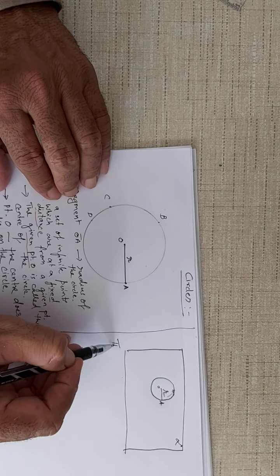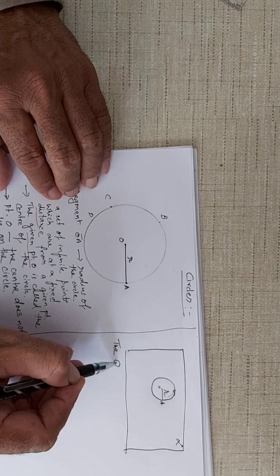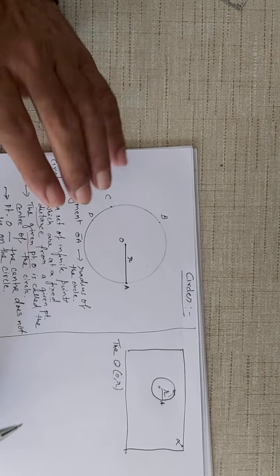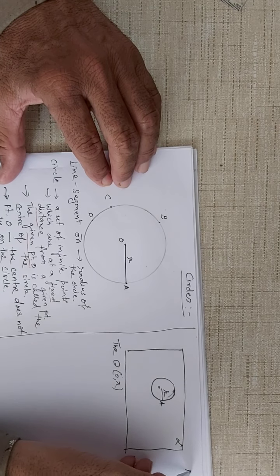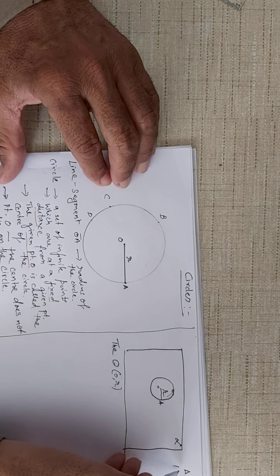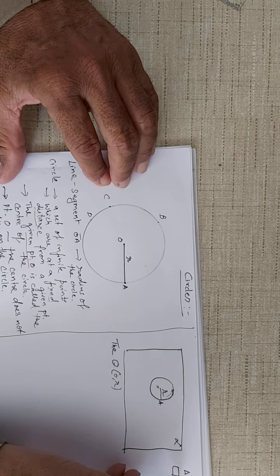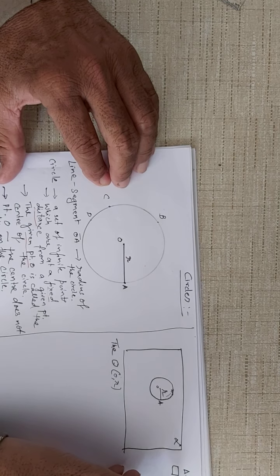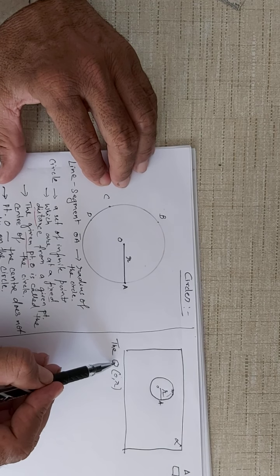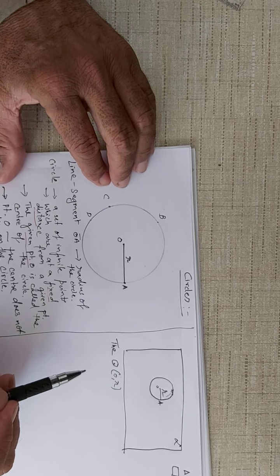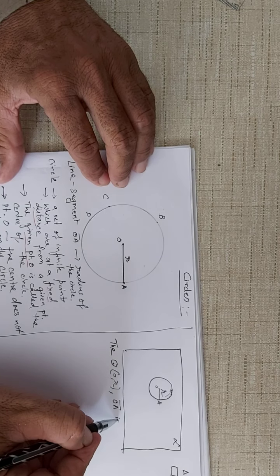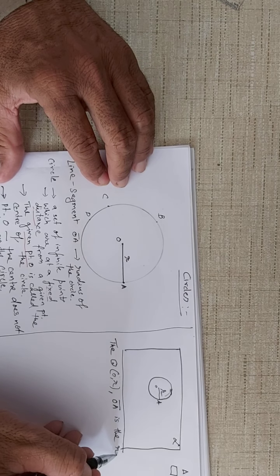Now how do we write it in symbols? In symbols we write circle with center O and radius R. Just remember, for a triangle we had this symbol, triangle ABC. For a rectangle or a square or any quadrilateral we had this symbol, ABCD. In the same way, for a circle we have this symbol, circle with center O and radius R. OA is the radius of the circle.